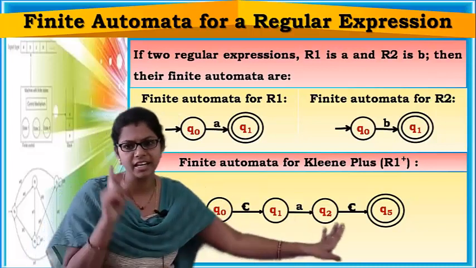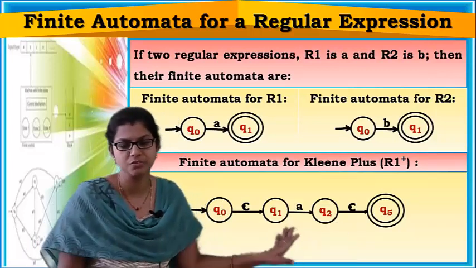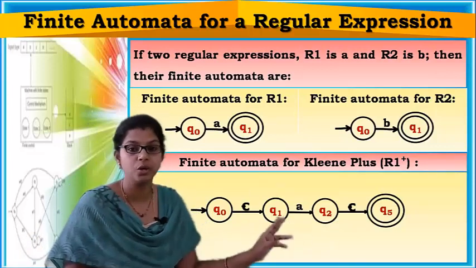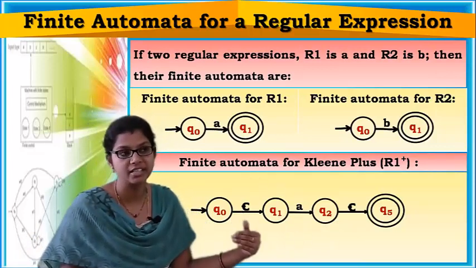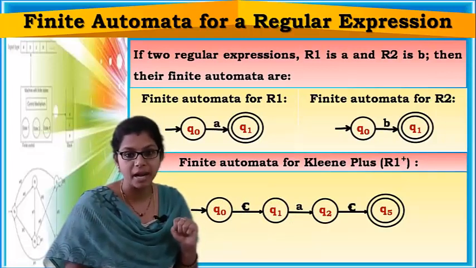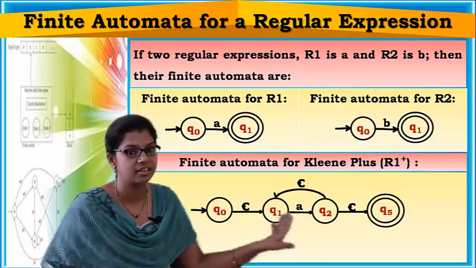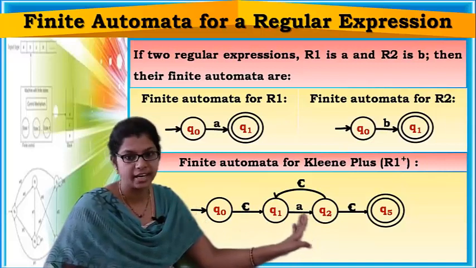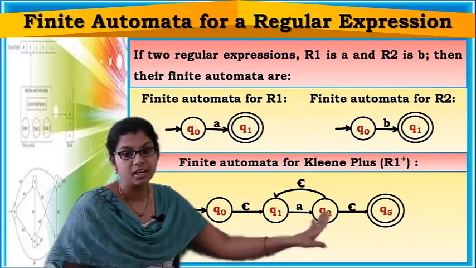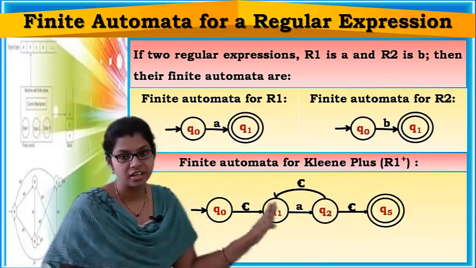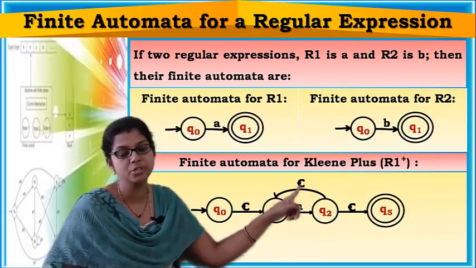Now only one A is getting accepted in this finite automata, but A's should get repeated: single A, then 2 A's, 3 A's, 4 A's, 5 A's. Any number of A's should get accepted. For that, I am adding one epsilon transition here. Q1 to Q2 you have a transition on input symbol A, and now from Q2 to Q1 I am adding one transition on input symbol epsilon.